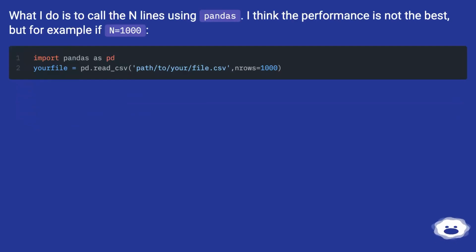What I do is to call the n lines using pandas. I think the performance is not the best, but for example if n equals 1000.